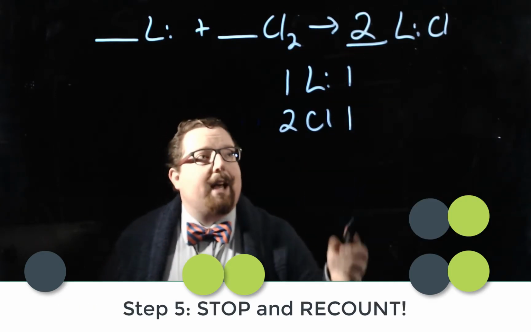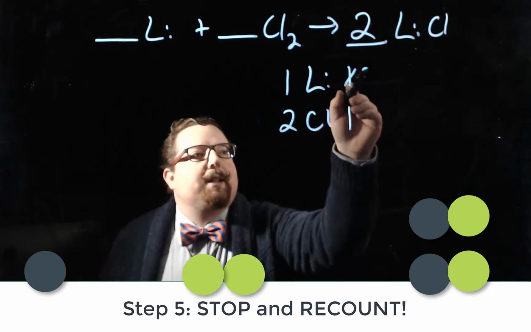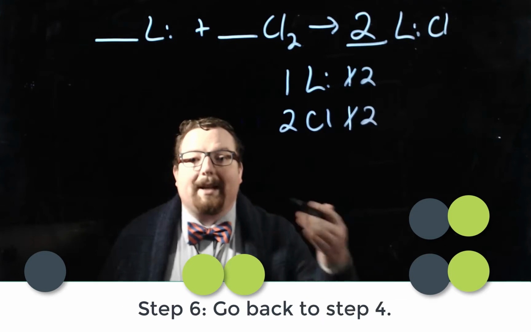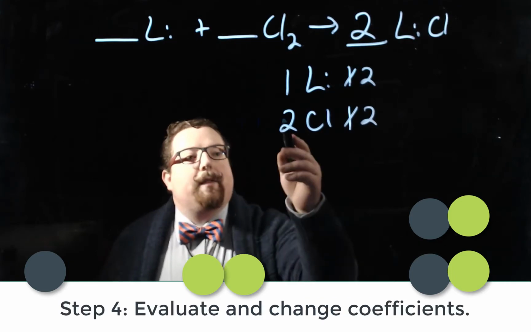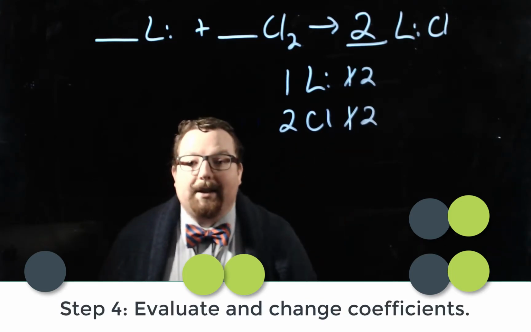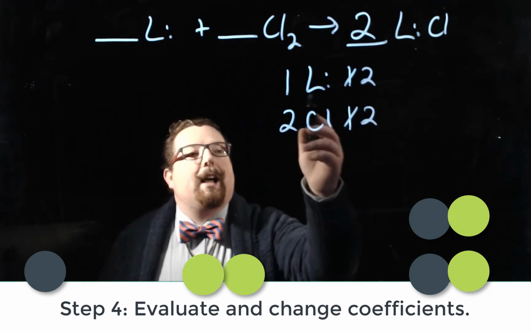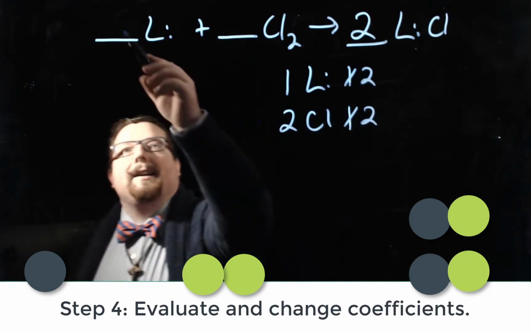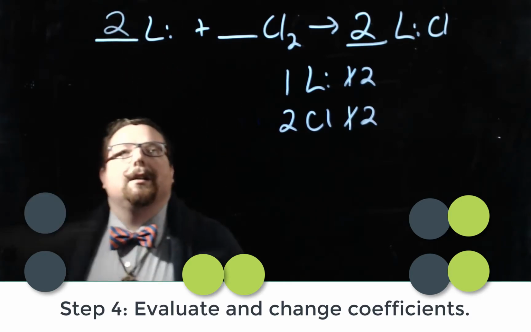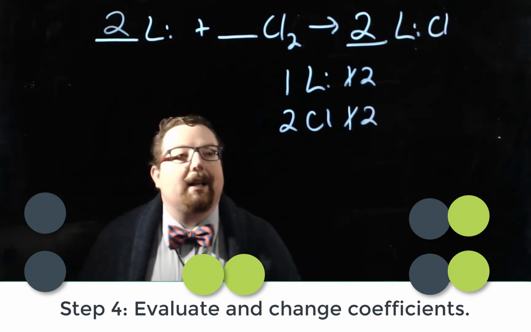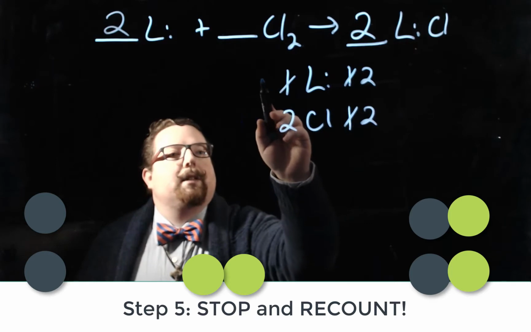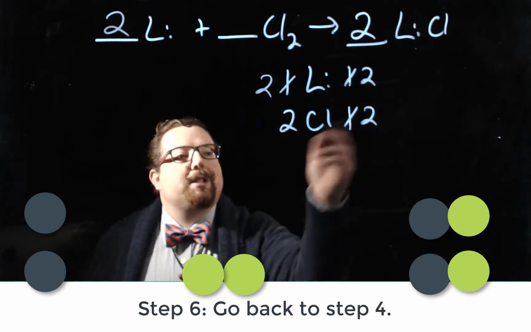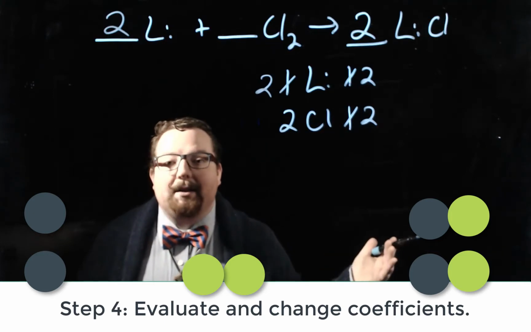Then we stop and recount. That now gives us 2 Li's on the right and 2 Cl's. So go back to step 4, evaluate it. We've got 2 and 2 for Cl, that's great now. But for Li, it's just 1 and 2. So we go back to this side, add another coefficient, add another atom of Li, and now you have 2 Li's. Evaluate it again, 2 and 2, 2 and 2, you're balanced, you're all done.